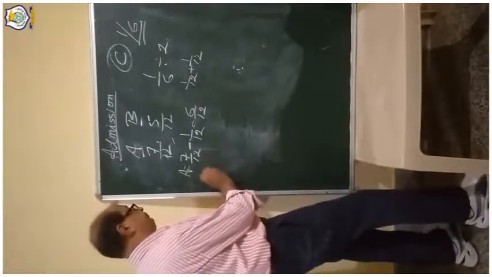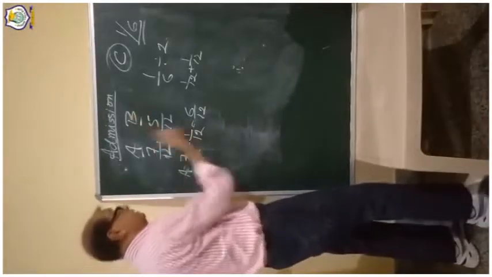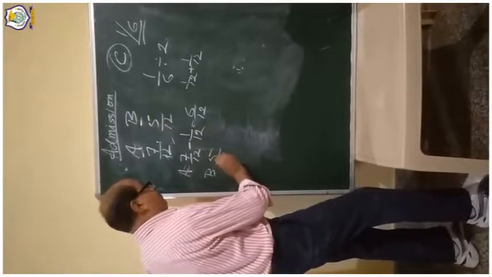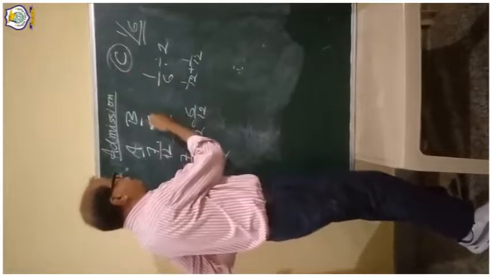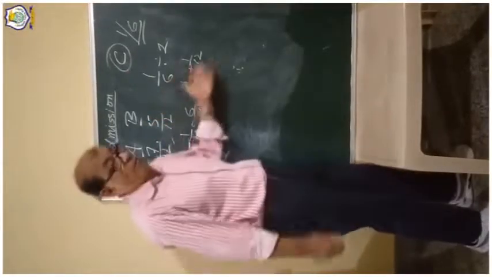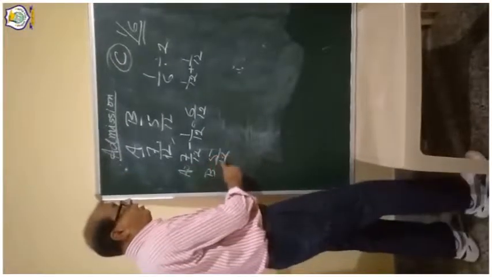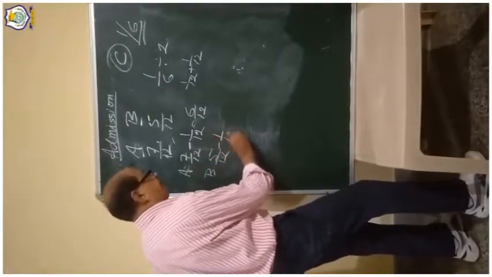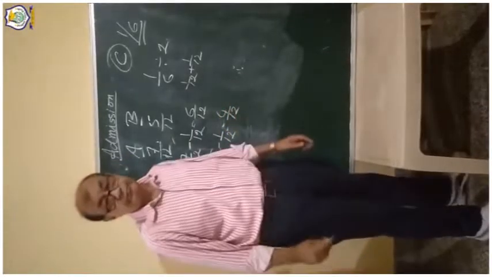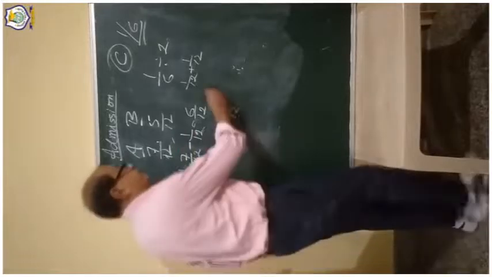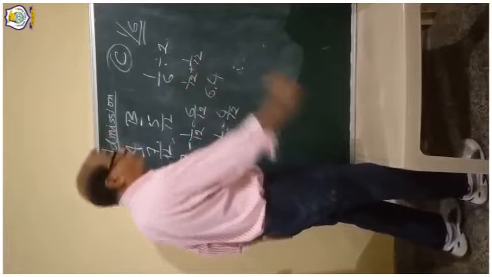Same for B: earlier B was getting 5/12, now he also sacrifices 1/12 for C. So 5/12 minus 1/12 is 4/12. So the new ratio for A and B is 6:4.